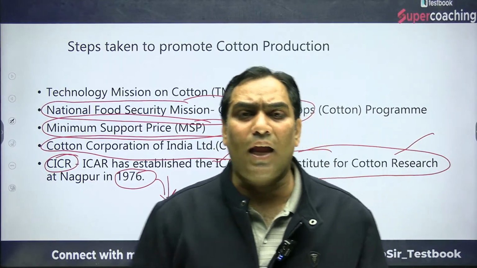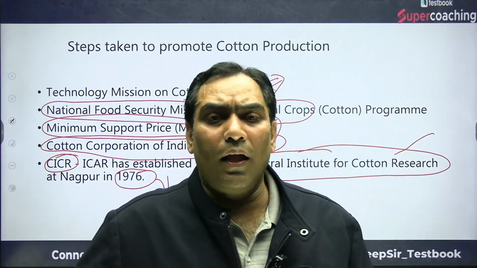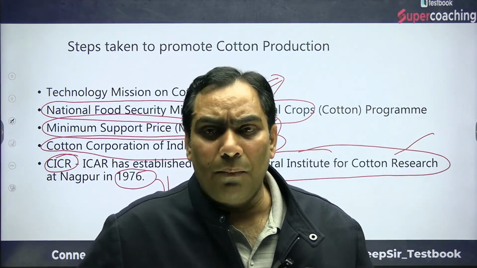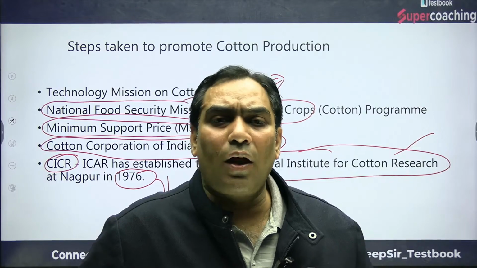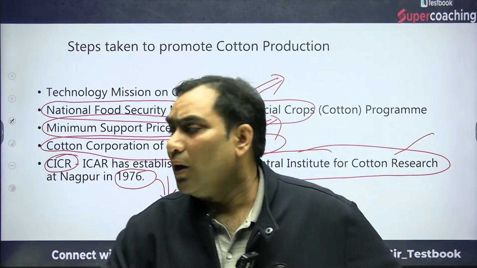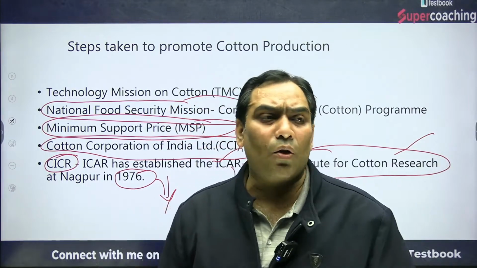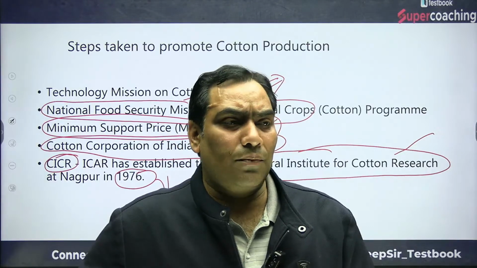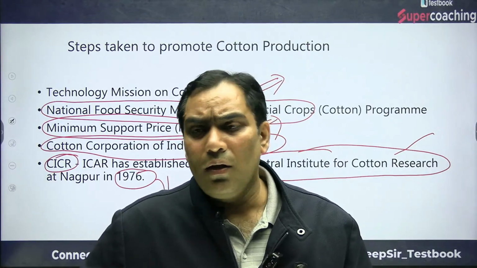So measures can be taken for the eradication of insects, so that there can be research and development for increasing productivity, and modern technology can be adopted. These are the measures or steps taken by the government of India in order to increase the production of cotton in India.